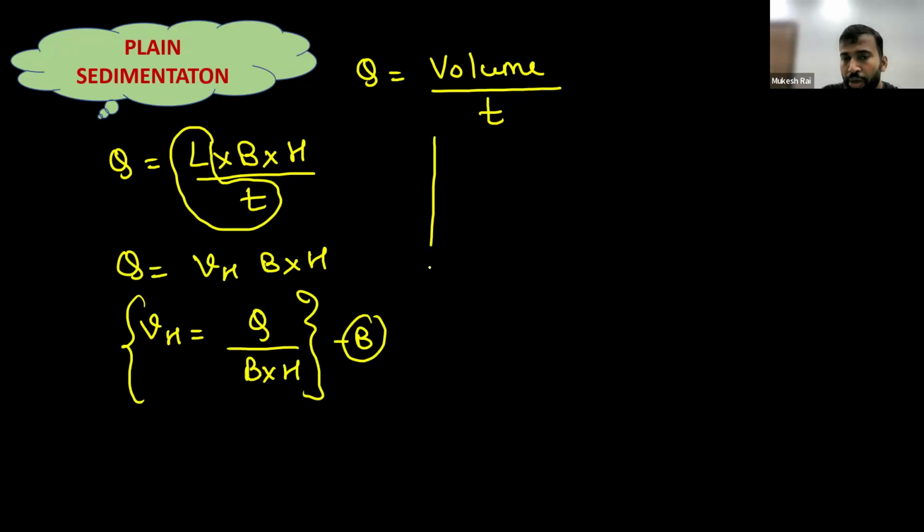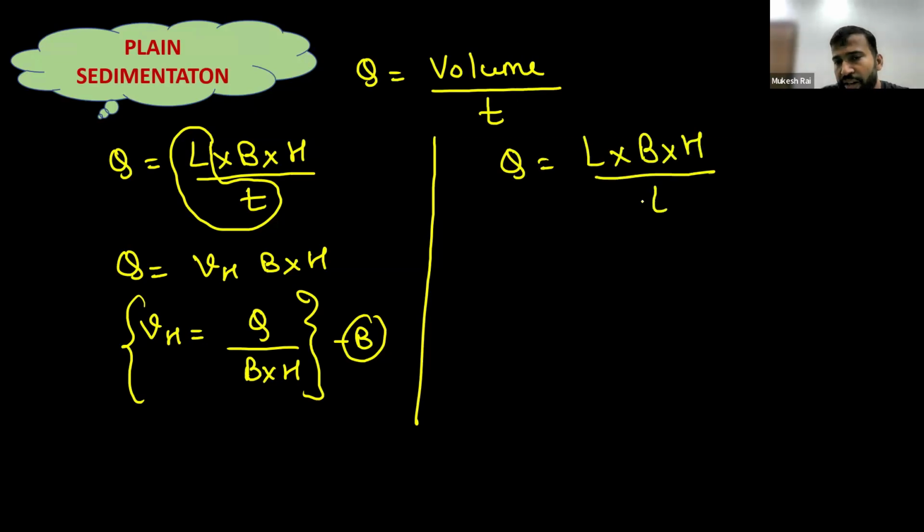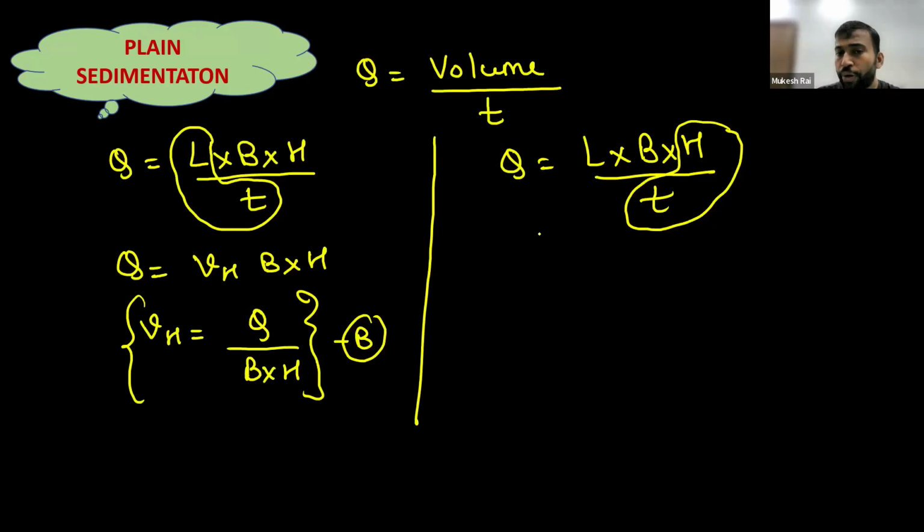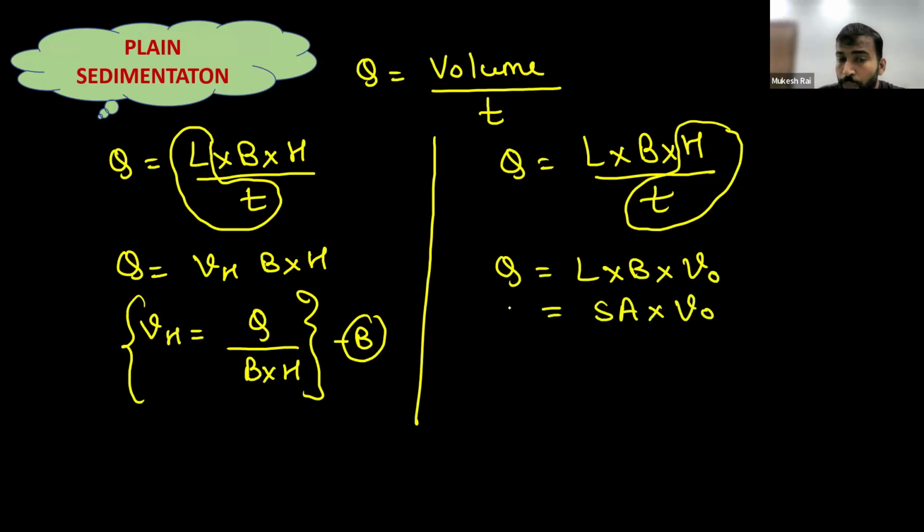Okay, students. Now, if we write Q equals L into B into H upon T, and consider this H upon T, we know that the H upon T value is nothing but V naught, that is the overflow rate. So we will write it as L into B into V naught, and we know that length into width is nothing but the surface area. So we will find the value of V naught as discharge upon surface area.